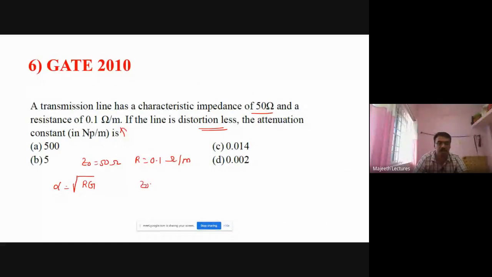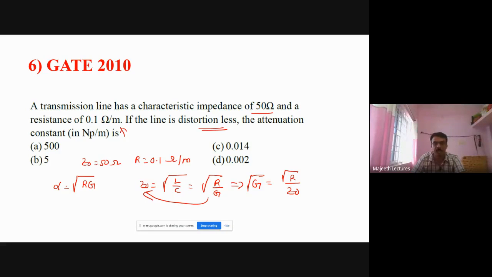How can we find it? Z0 is equal to √(L/C), which is equal to √(R/G). So R/G under root is equal to Z0. Then √G, I bring this side: √G is equal to √R by Z0. You relate these two equations.